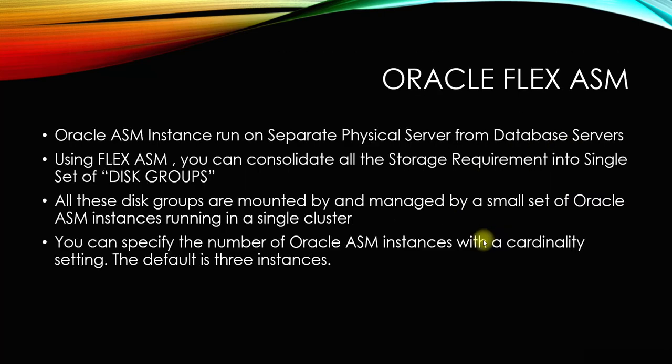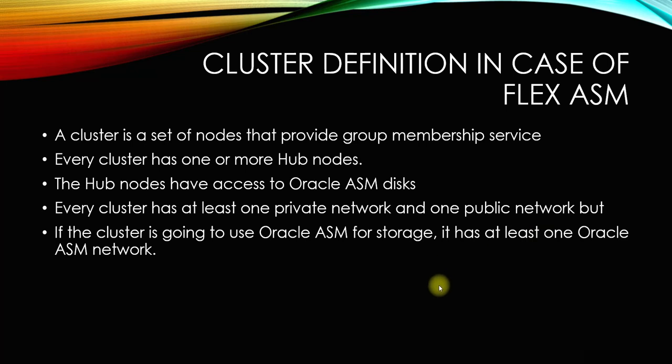We saw that before, right, for the cardinality. Okay, but there is an option where you can use the same private interconnect as an ASM network as well, so it can be used as both ASM and private interconnect. Okay, you don't need to configure 3 network cards for that. You can use one for public and the other for ASM as well as private.